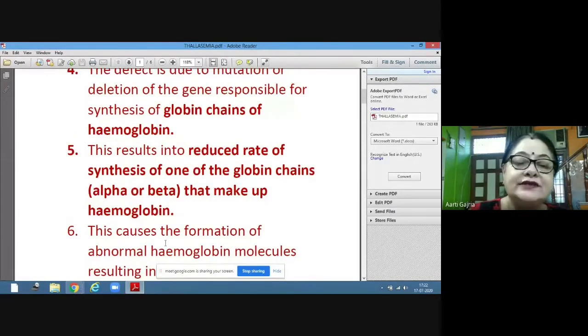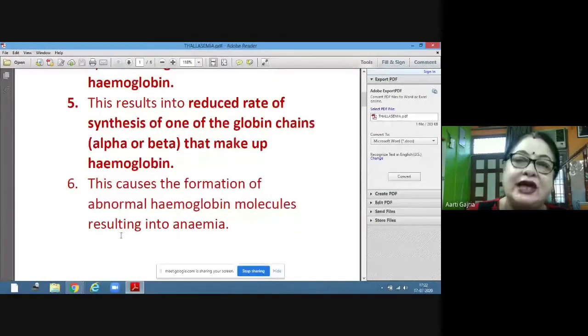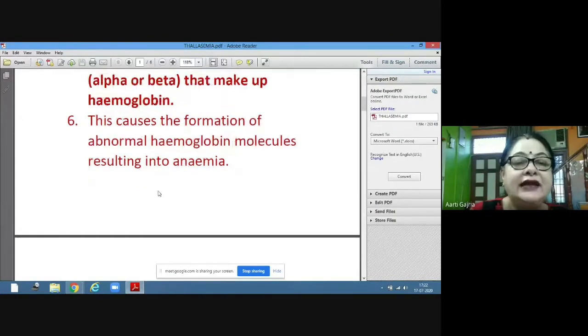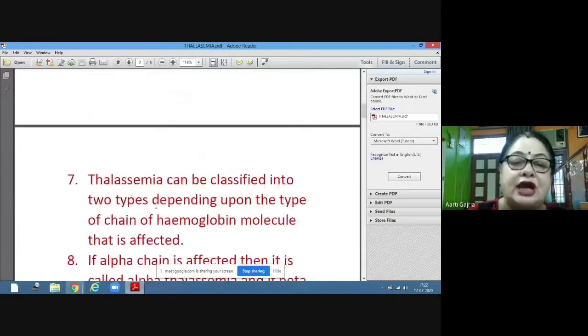Now this causes the formation of abnormal hemoglobin molecules, which results in anemia. In case of sickle cell anemia, the RBC was deformed, the RBC was getting converted into sickle shape, and that was causing the anemia.